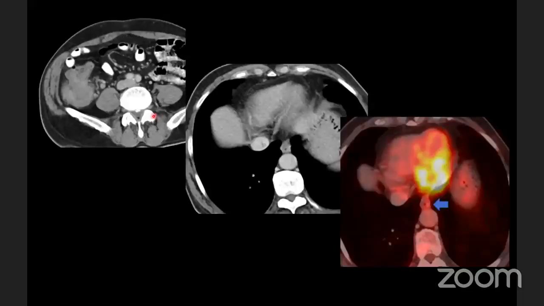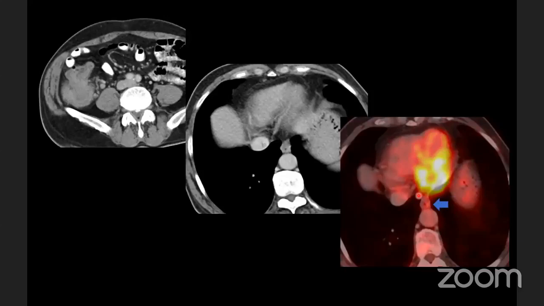This is a case in which there was a growth in the cecum for which PET-CT was done, and there was an incidental thickening in the lower thoracic esophagus, which was PET-avid. The patient had no complaints of dysphagia, but there was some thickening, so endoscopy was done and a biopsy was taken.